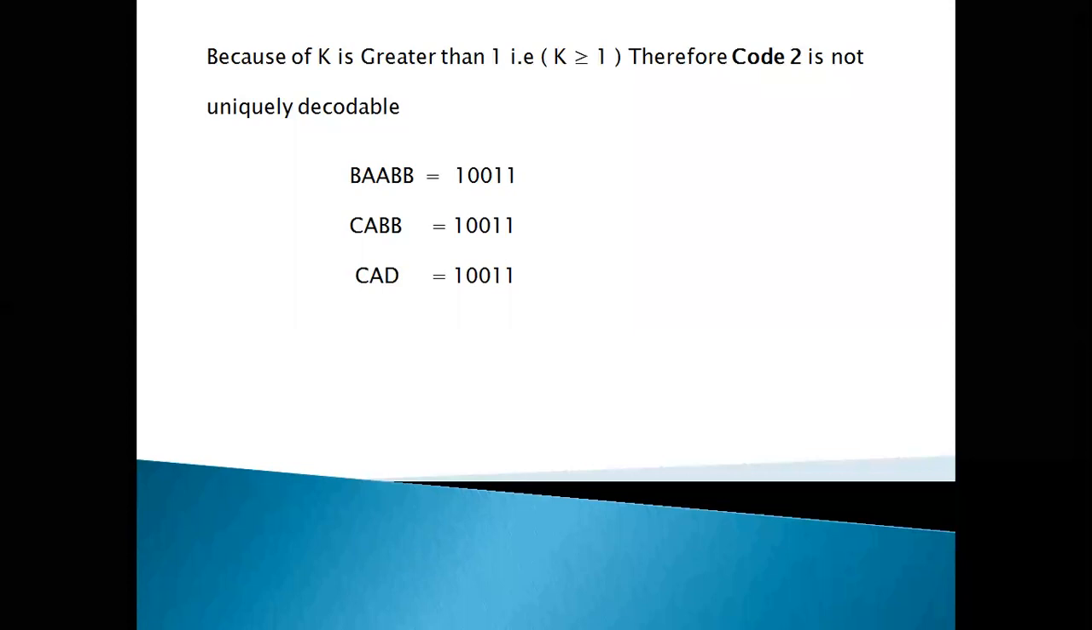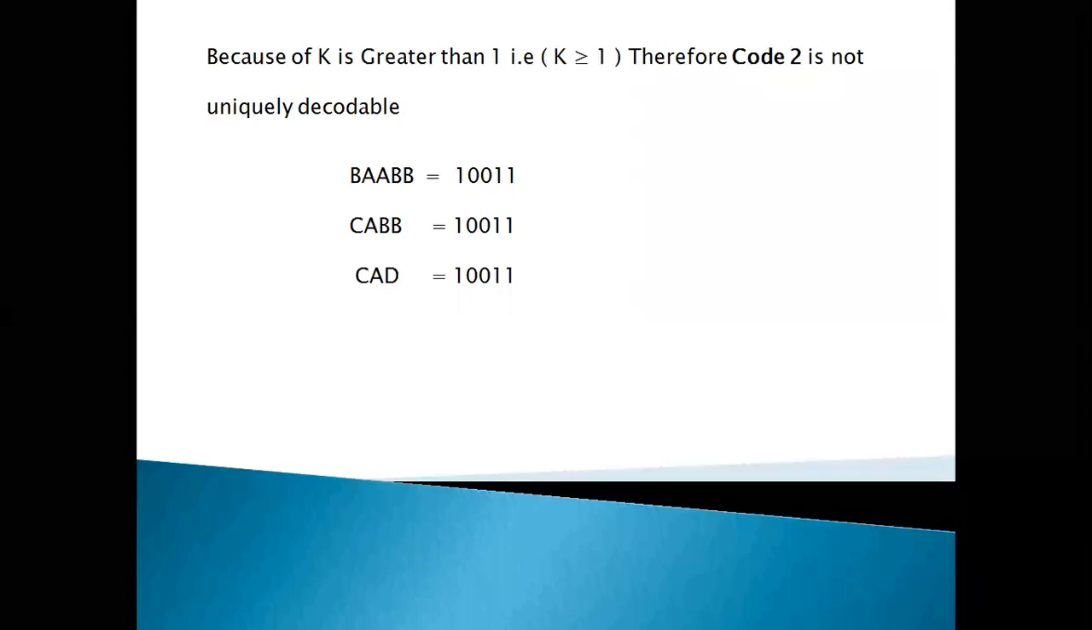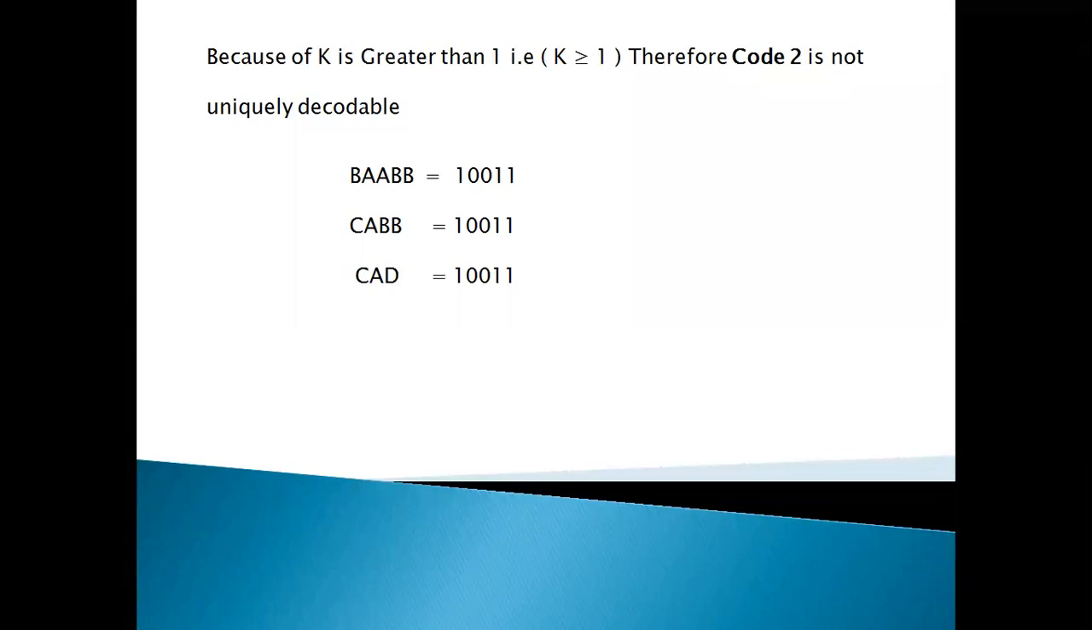In this example, the uniquely decodable condition is not met because there are 3 different messages and the code word is the same. That's why it's not uniquely decodable, and you're not able to use this code. When K is greater than or equal to 1, it violates the uniquely decodable condition. The acceptable condition is K less than or equal to 1.